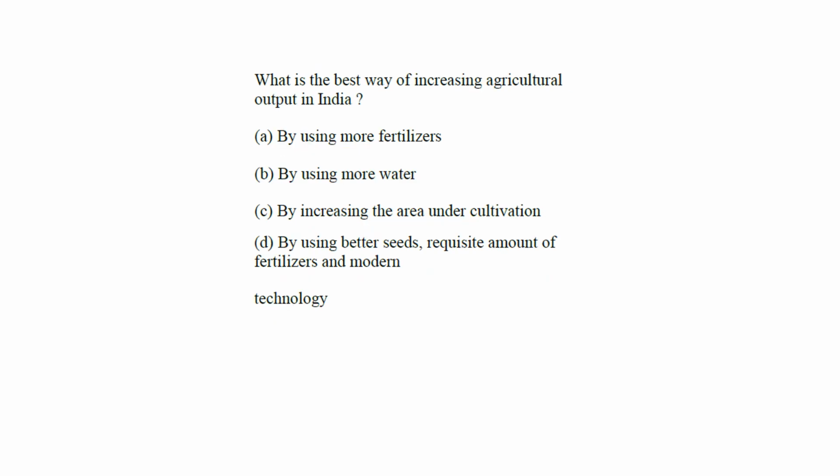Next question: what is the best way of increasing agriculture output in India? The options: by using more fertilizers, by using more water, by increasing the area under cultivation, by using better seed, requisite amount of fertilizer, and modern technology. I think you can answer this question very easily.